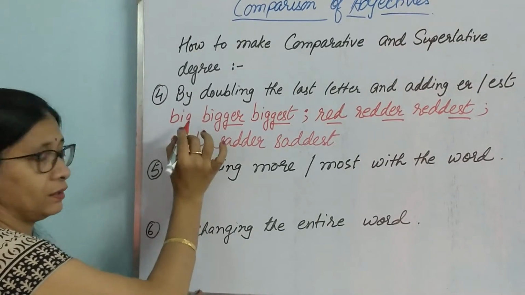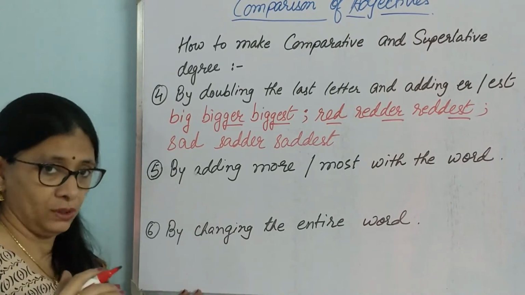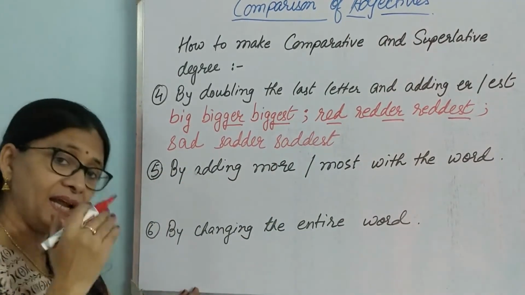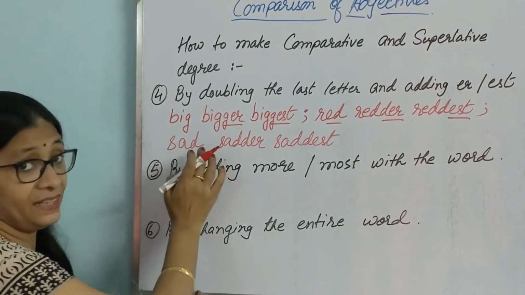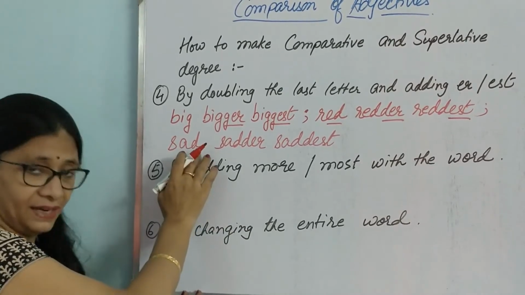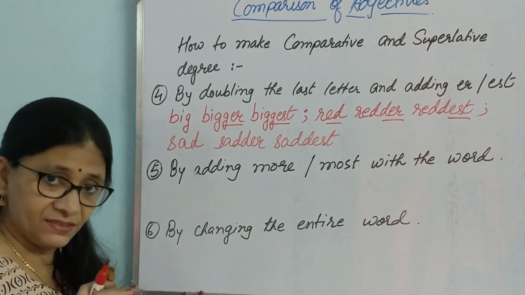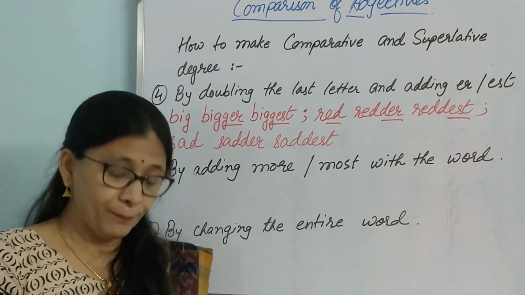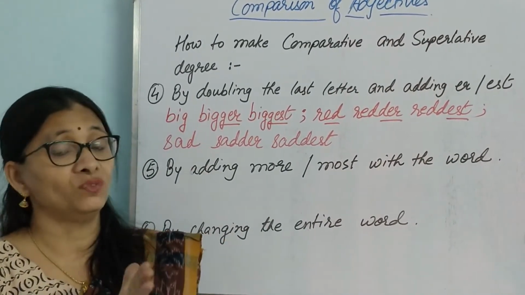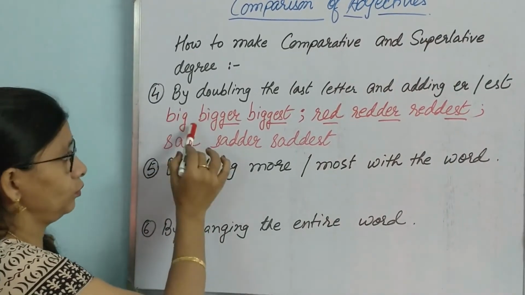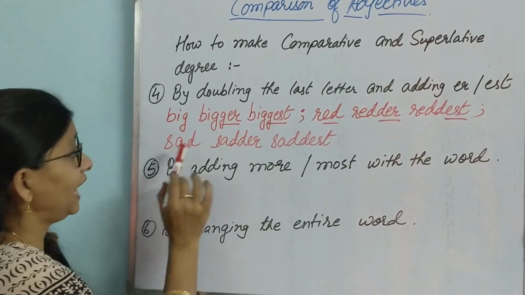Here the word is big, B-I-G. The word is ending in a consonant, but before the consonant there is a vowel. Here also, red, R-E-D. It ends in D, but before that there is an E, a vowel. Then S-A-D, sad. Again, it is ending in D, but just prior to that there is A, which is a vowel. So in these cases in which the word ends in a consonant but has a vowel just before it, we add one more of the last letter. Like big, we add one more G here, and then E-R and E-S-T. Red, one more D. Sad, one more D.